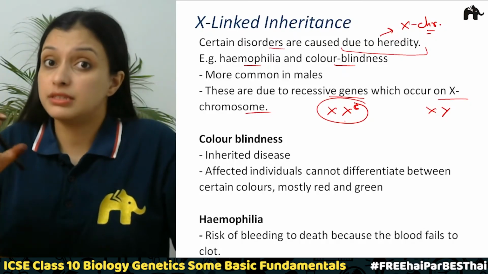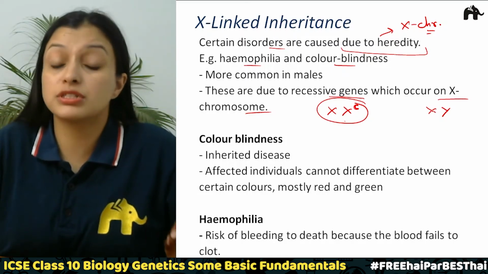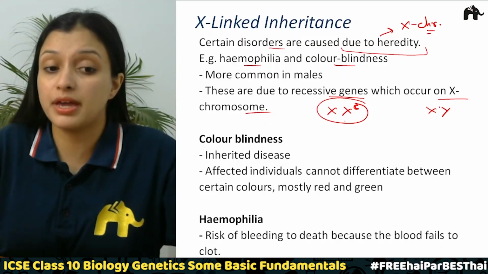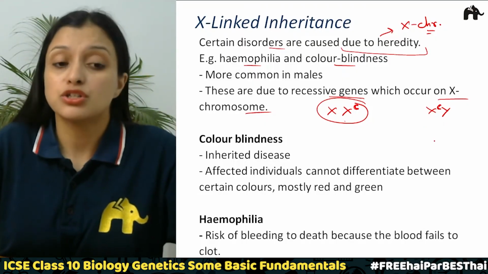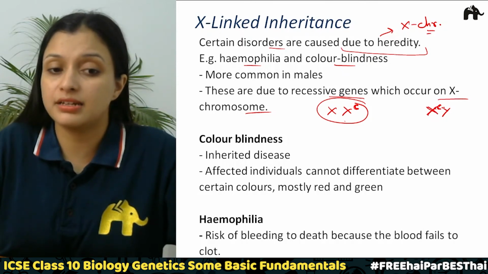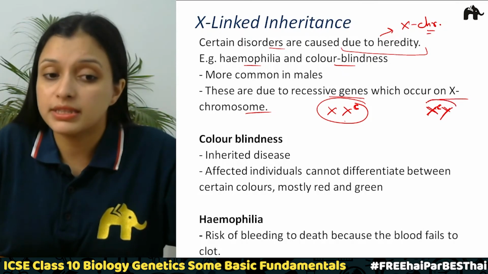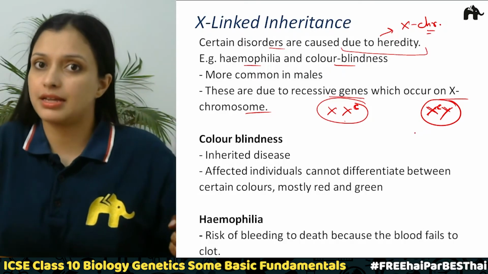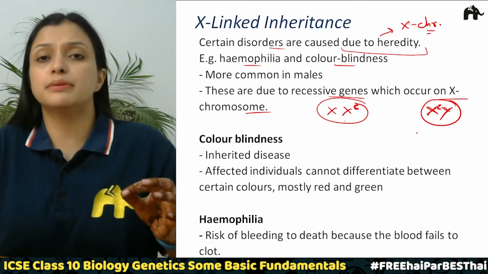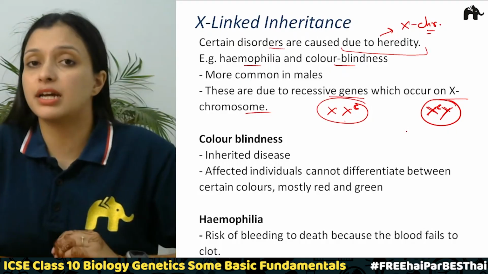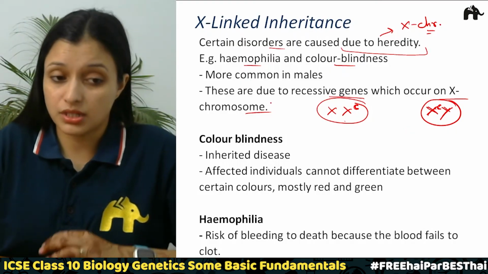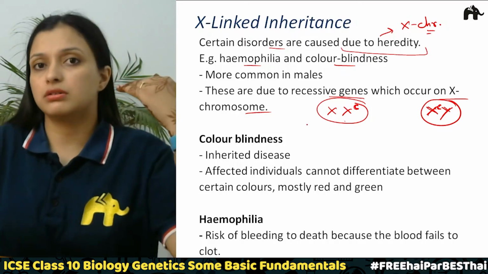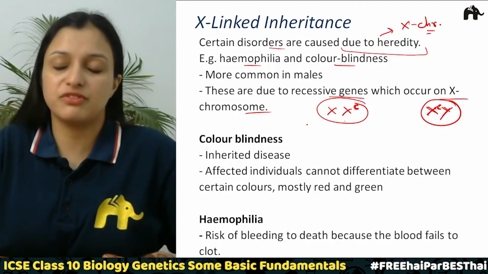But if this case is with the male, right? Since it is X-linked inheritance, where is this recessive gene going to be? It is going to be on the X chromosome. Now there is only one X chromosome and the other is the Y chromosome, right? So this male is going to show this color blindness characteristic. This person will not be able to distinguish between the basic red and green colors. Correct? So these are the two X-linked inheritances which we will be studying.